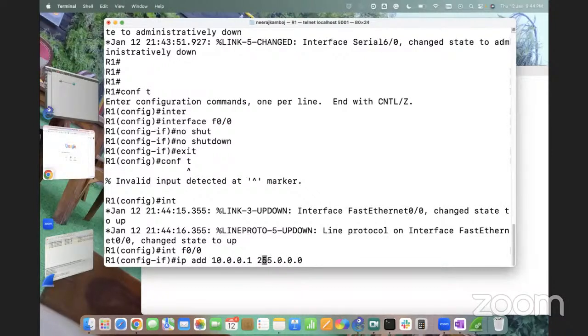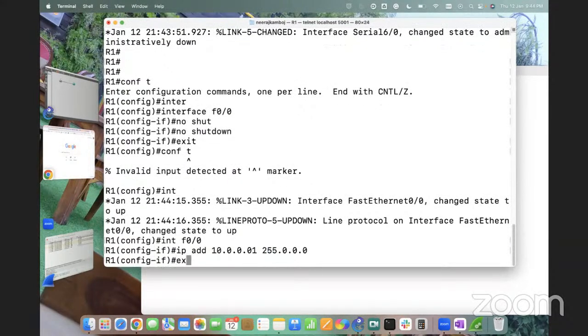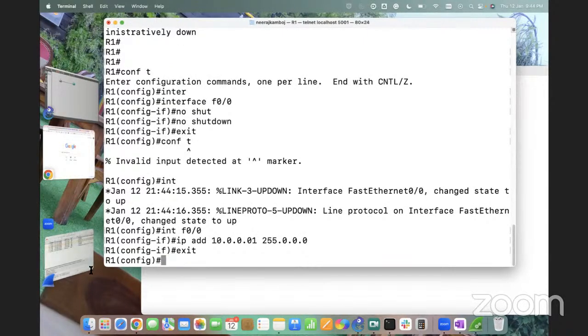If I try to type 01, will it accept or not? Any idea? Yes, it will accept, because it will just consider it as a 0 only, because it has a format of 0001 kind of thing. Three here we can put, this it can support. Enter. Exit. Let me go to R2 also.